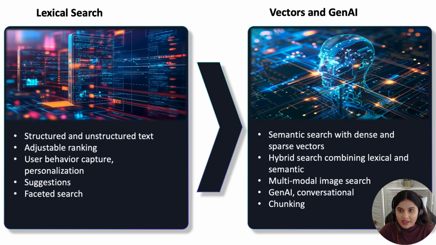Today's advanced systems leverage semantic search through dense and sparse vectors, creating hybrid approaches that combine the precision of lexical with the understanding of semantic search. We have moved beyond text to embrace multimodal capabilities, while generative AI enables truly conversational experiences. Now, this isn't about replacing lexical search, but rather augmenting it. By combining the reliability of traditional methods with the intelligence of vector embeddings and generative models, we can deliver more intuitive search experiences that truly understand users' intent.